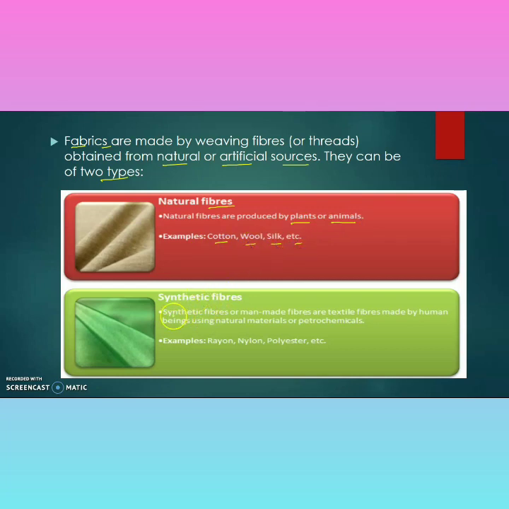Synthetic fiber. So what is a synthetic fiber? Synthetic fibers are man-made fibers, textile fibers made by human beings using natural material or petrochemicals. We will learn about the petrochemicals, these are the byproducts of the refineries, later on. Some examples of synthetic fibers are rayon, nylon, polyester, etc.